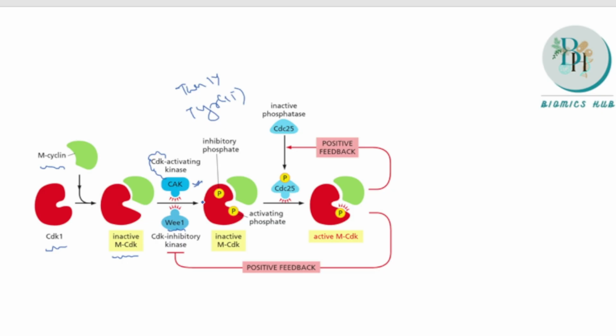A CDC25 mutant cannot enter mitosis due to its inability to remove the inhibitory phosphate.